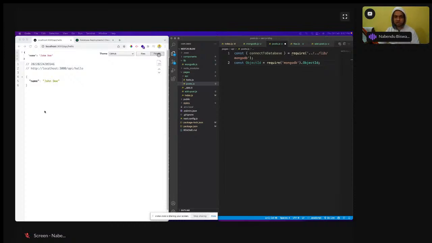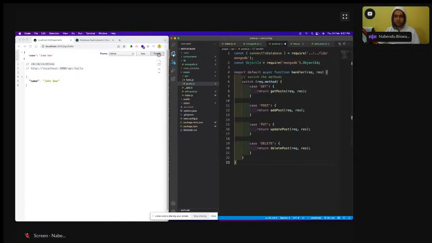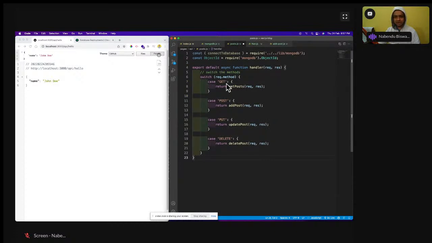This is quite similar to Node.js code. So I've connected to the database, and then I have to look at MongoDB, and then export the async function handler with a switch for get, post, put, and delete. You should know what get, post, put, and delete are; if you don't, please check it out. Get is to get the data from the API endpoint, post is to post the data, put is to change the data, meaning update the data, and delete is to delete the data. So we are going to have all these things.